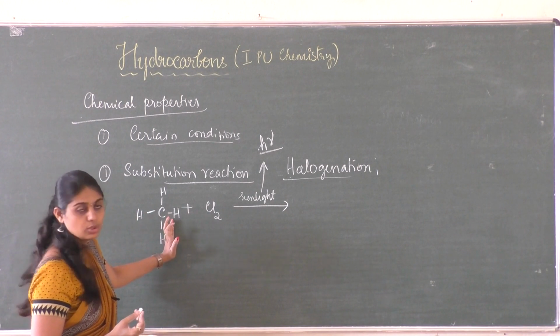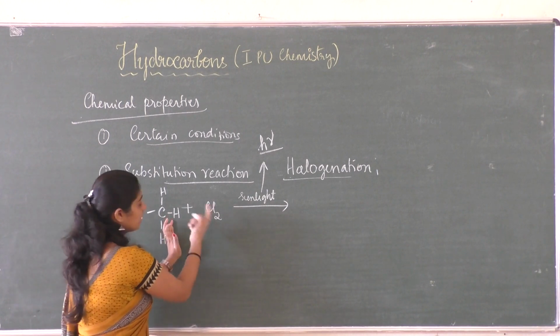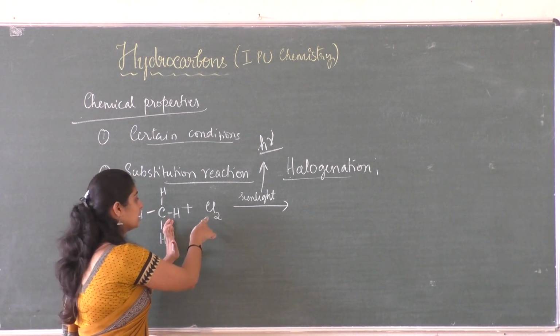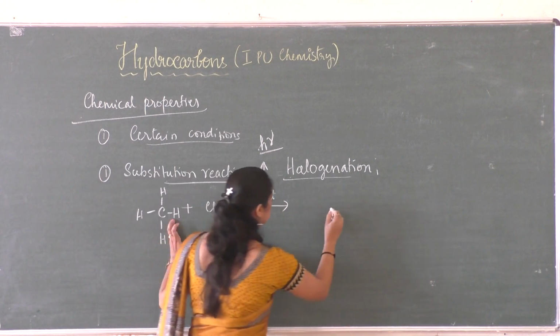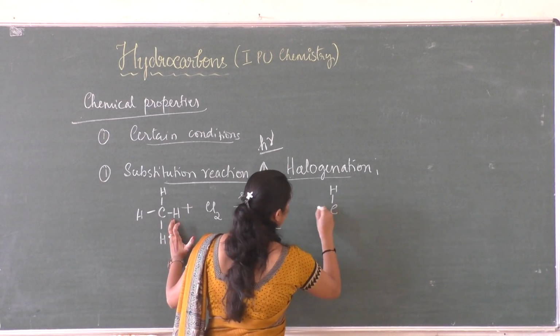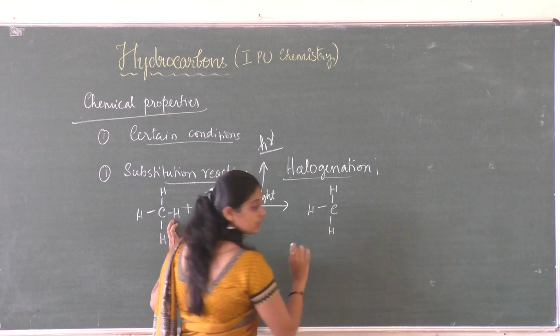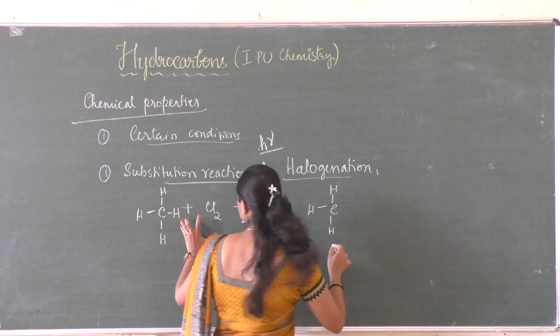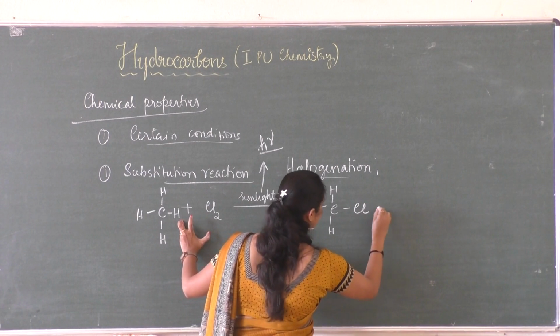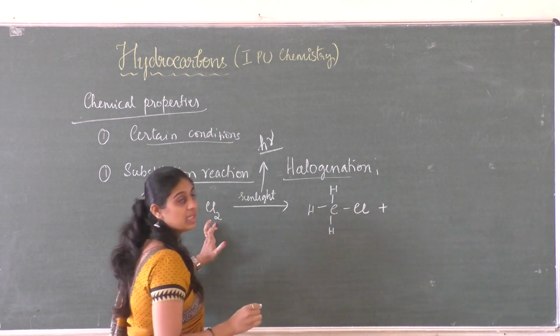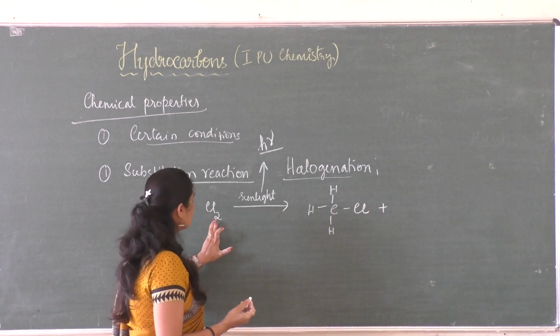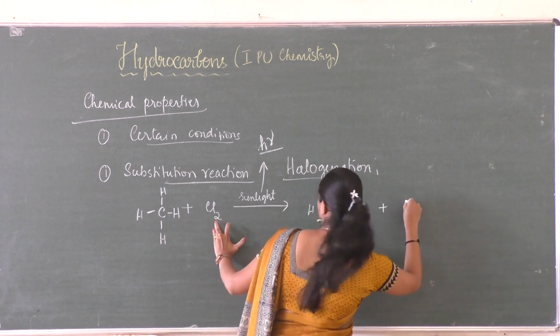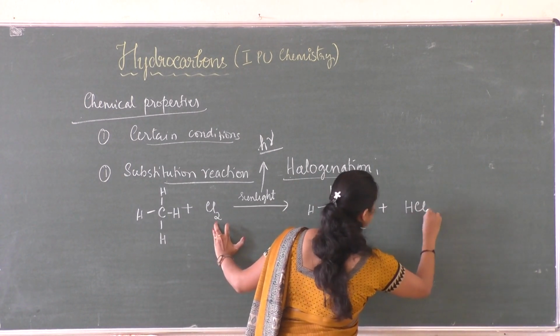One hydrogen is removed and the chlorine atom is substituted in that place, so the carbon keeps the other 3 hydrogens as such. In the place of hydrogen we write chlorine, and the removed hydrogen forms a bond with chlorine to form HCl.